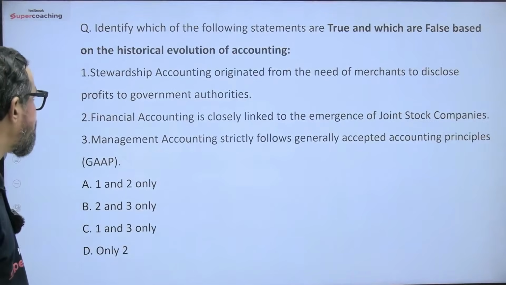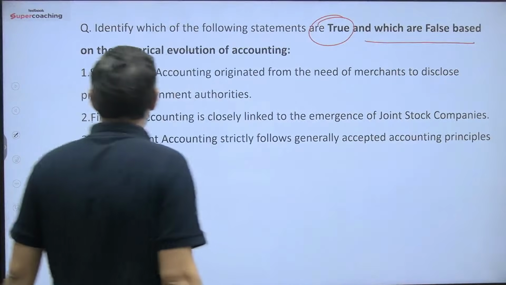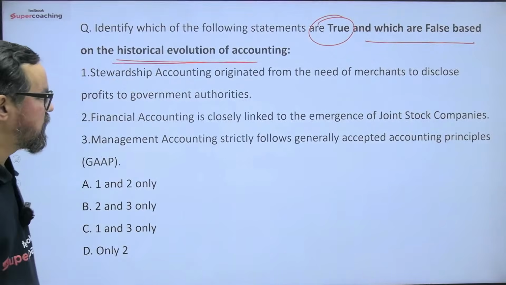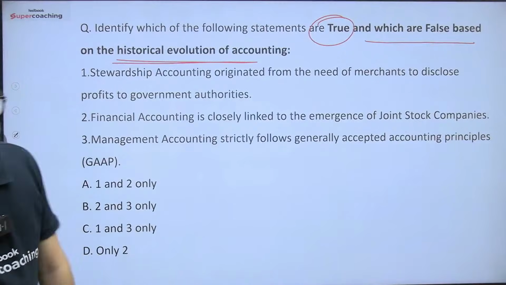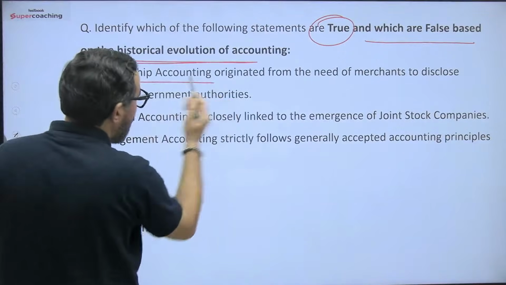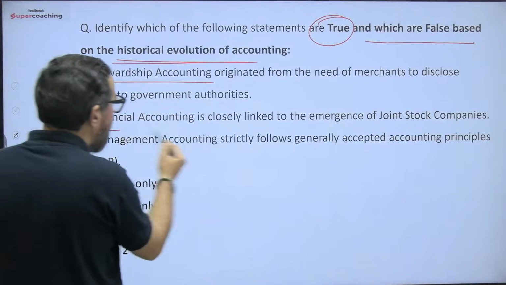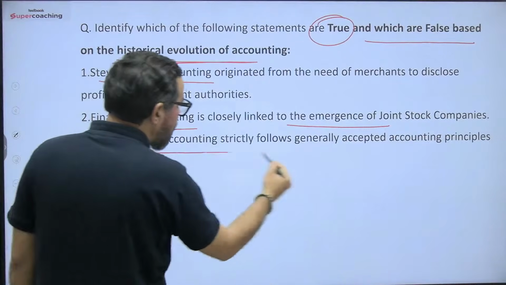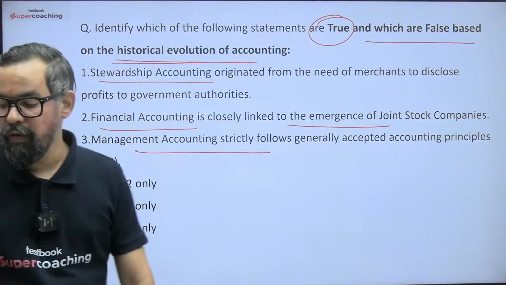Next one, guys. Identify which of the following statements is true and which is false on the historical evolution of accounting. So you have to find out the correct statement as I can see the options. Please go through the questions and try to answer. Stewardship accounting originated from the need of merchants to disclose the profit to government authorities. Financial accounting is closely linked to the emergence of joint stock companies. Management accounting strictly follows generally accepted accounting principles. So what will be your correct answer?